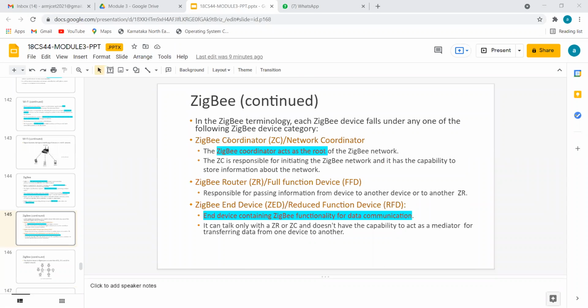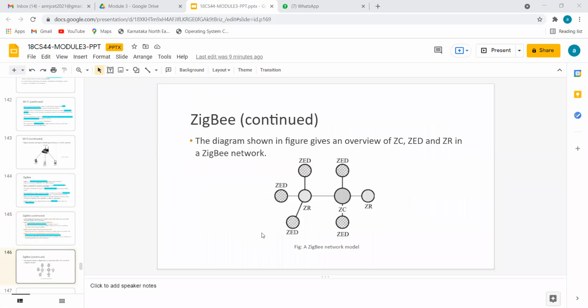The Zigbee coordinator acts as the routing person who performs the routing activity, and the router performs routing among those connected to itself. If A wants to send data to B, does it take the help of the coordinator? Yes.